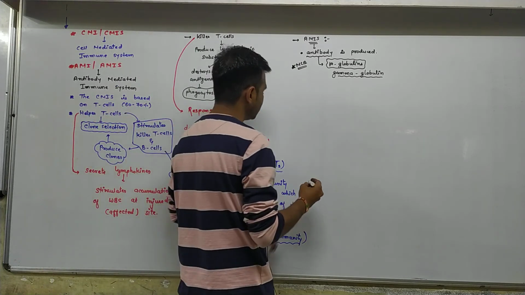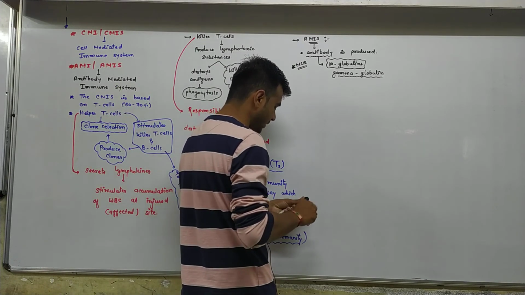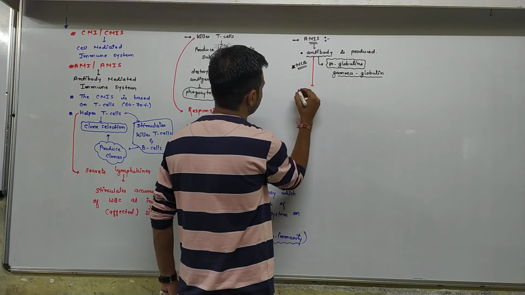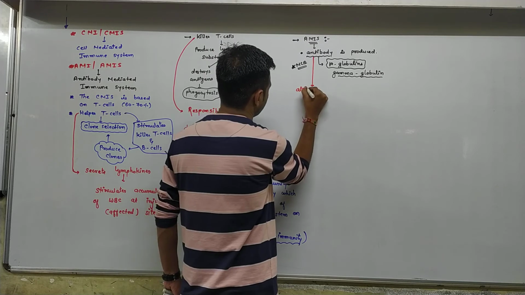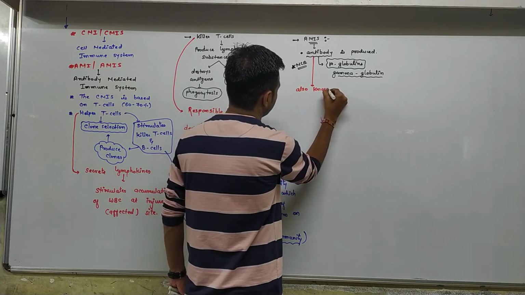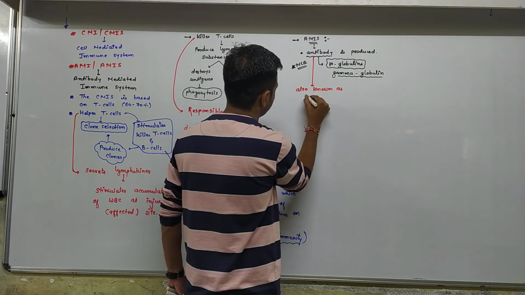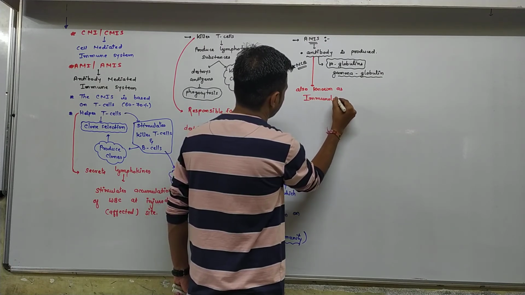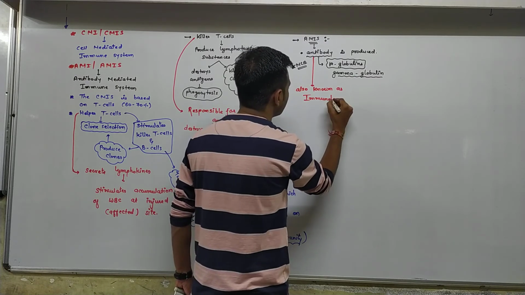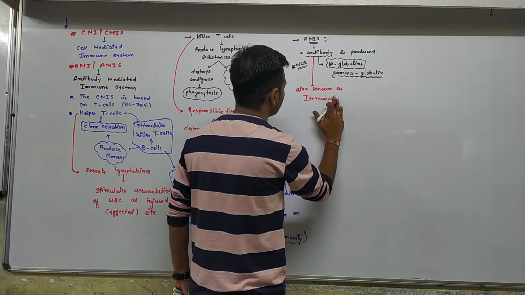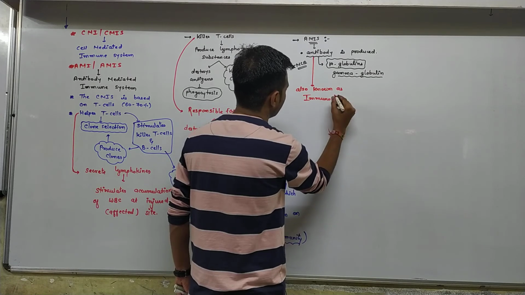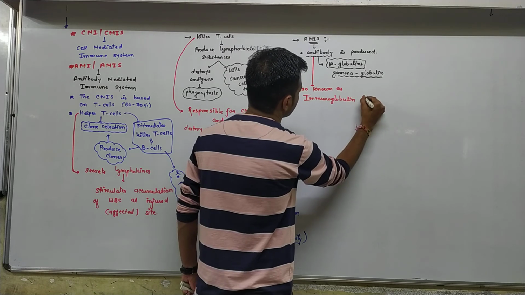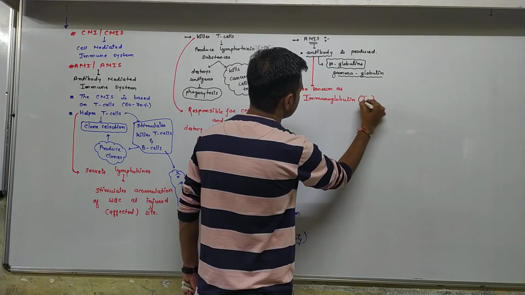Antibody is also written as immunoglobulin, represented as Ig.